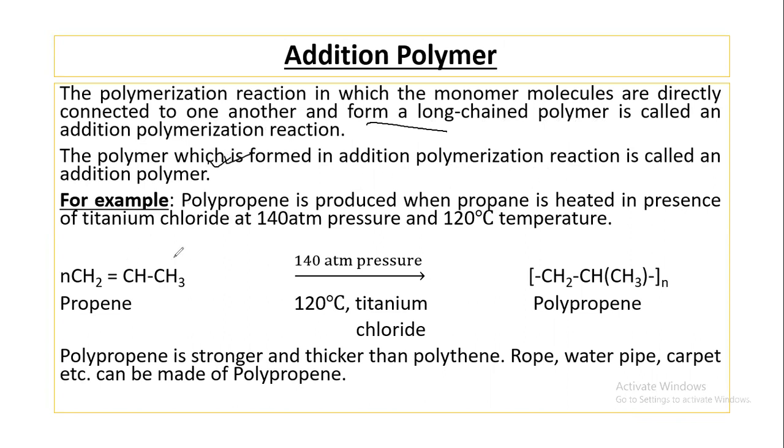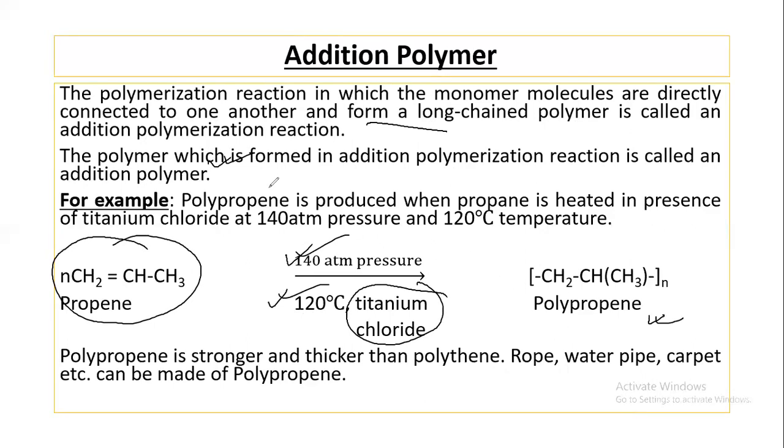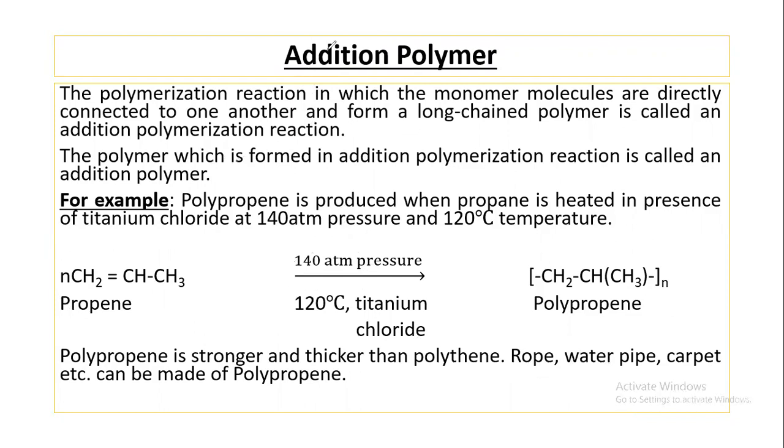For example, a huge amount of propene molecules react in presence of 140 atm pressure, very high pressure, temperature, and titanium chloride as catalyst and produce polypropylene. Polypropylene is stronger and thicker than polyethylene. Roofs, water pipes, carpets, etc. are made from this polymer.